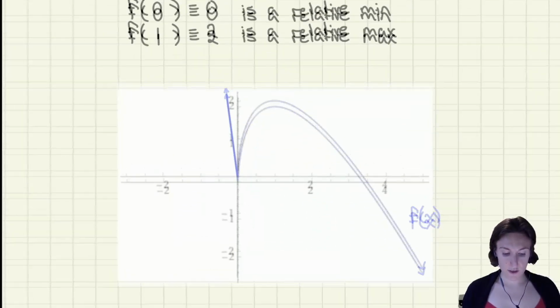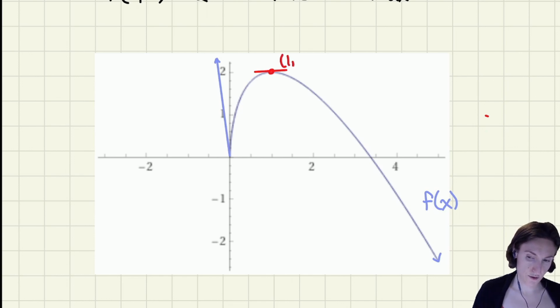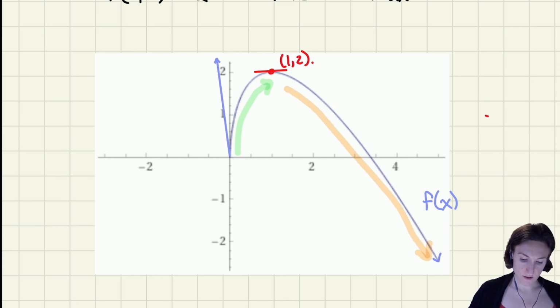And again, to help you with your intuition, this is what the function looks like. So again, we have continuity at 0, but we don't have differentiability. Okay? And then I have this, so this is our relative min. And then our relative max is right here at our critical point. Okay, so this is at 1, 2. And then where's our function increasing and decreasing? Well, it's increasing from here to here. And then it's decreasing on the right of that critical point, and then in the very beginning.